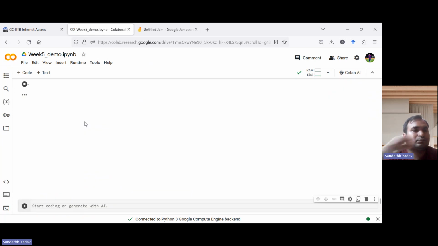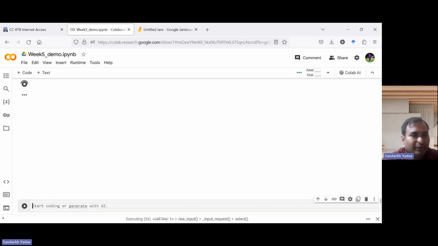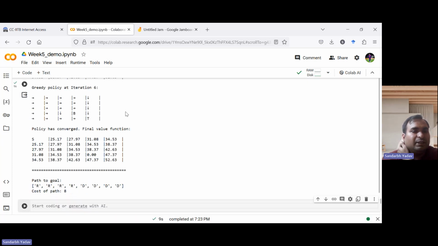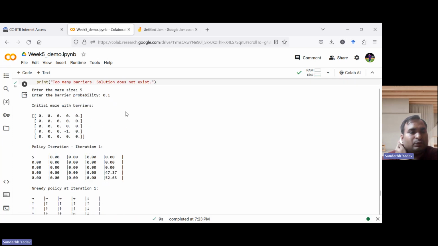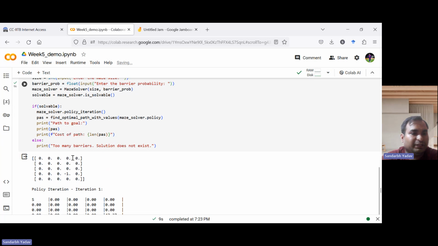So let's see. It has asked us to enter the maze size. Maybe we enter 5. Now it asks us to enter the barrier probability. We will give 0.1 maybe. Let's see. So in policy iteration, there are two steps, policy evaluation and then policy improvement. This is our initial maze, right? -1 basically represents the barrier.